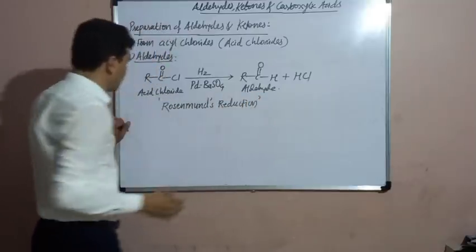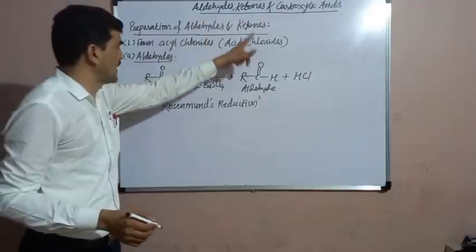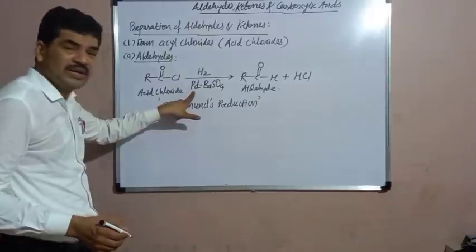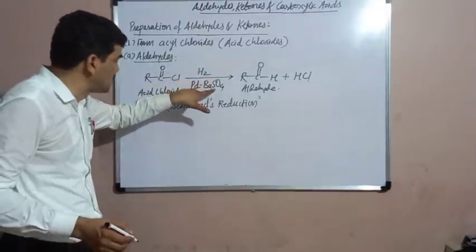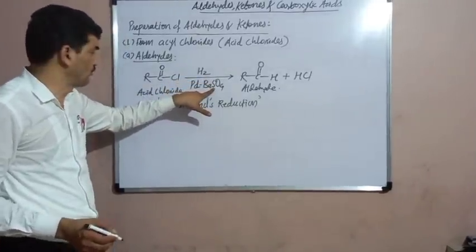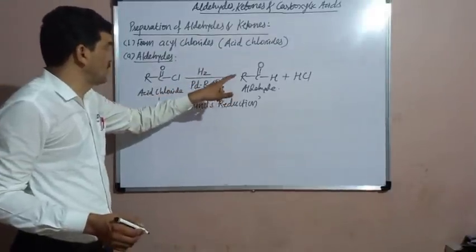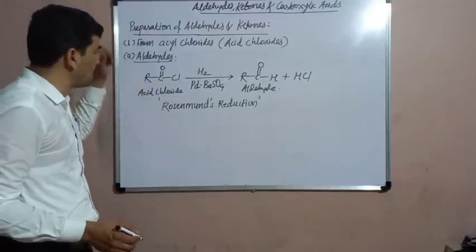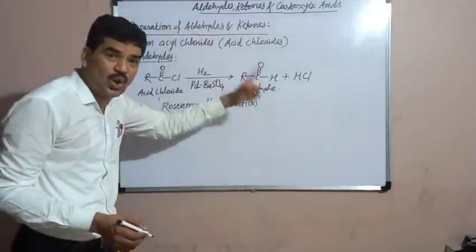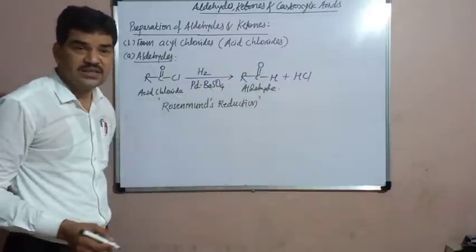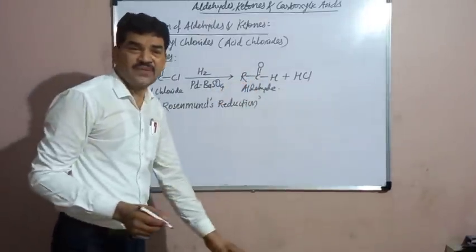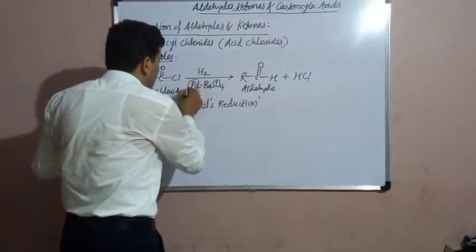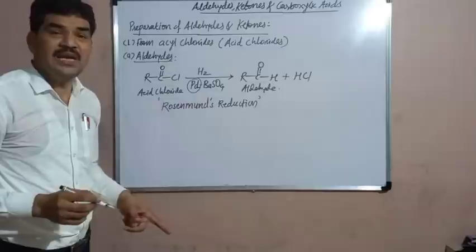Means in the Rosenmund reduction, an acyl chloride or acid chloride is reduced by hydrogen in presence of Pd, which is a catalyst poisoned by BaSO4. Palladium should be poisoned by BaSO4, otherwise the acid chloride will undergo complete reduction to give an alcohol instead of aldehyde. Here we have to obtain the aldehyde, and therefore the complete reduction should not occur. That's why the palladium is poisoned by BaSO4.